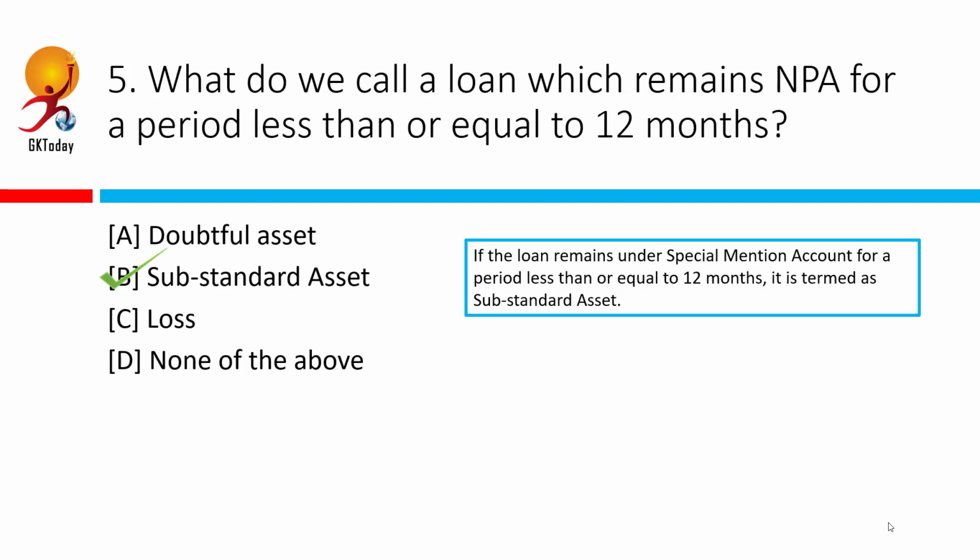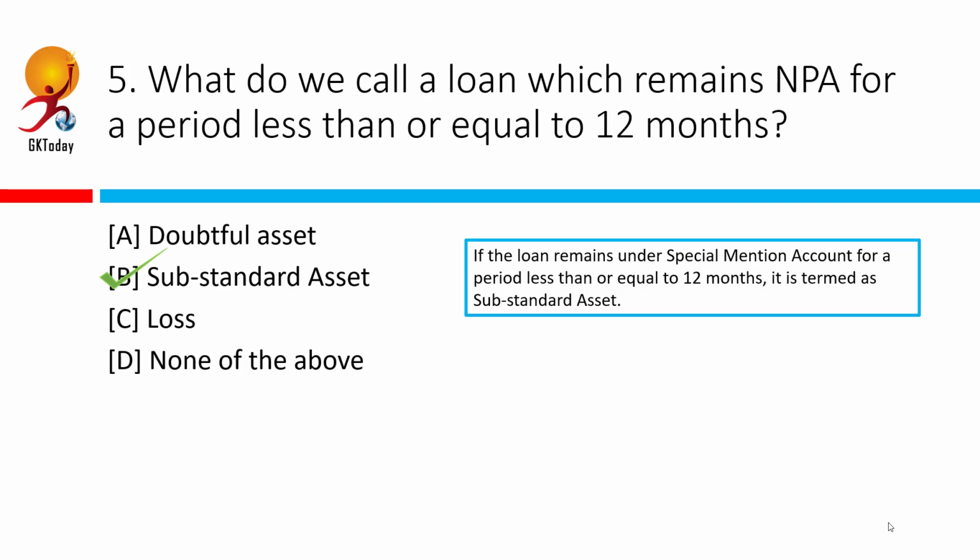So it begins with substandard asset where if the borrower does not pay dues for 90 days, after the end of a quarter, the loan becomes a non-performing asset and it is termed special mention account. So the loan account becomes special mention account. If this loan remains in this account state for a period less than or equal to 12 months, it is termed as substandard asset.